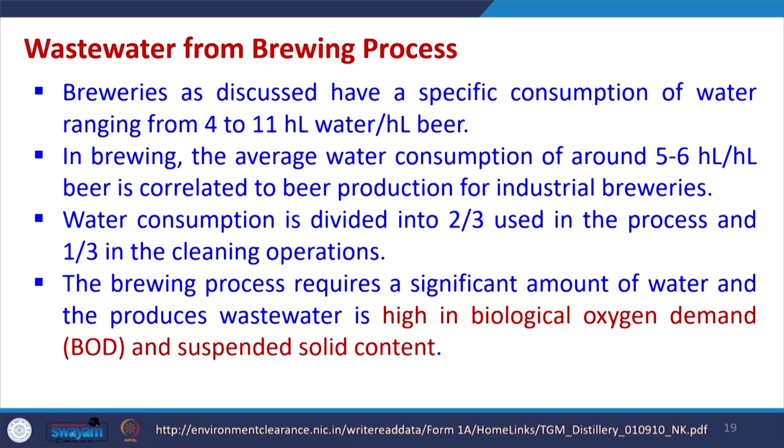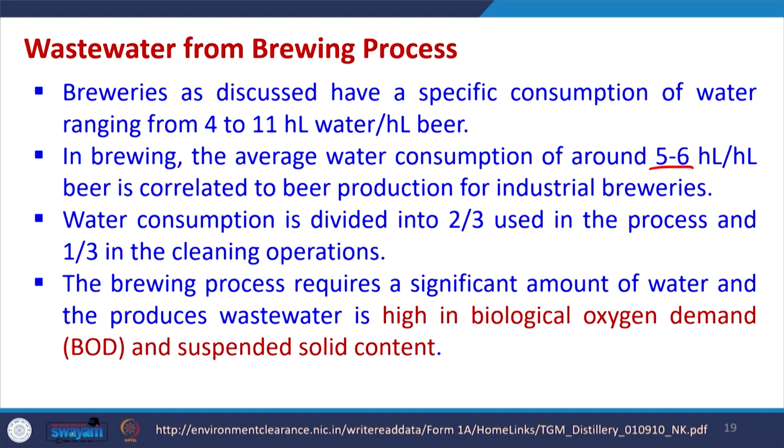Now, wastewater from the brewing process: what are the different wastewaters which are produced and what are their characteristics. So, brewing, as discussed, has a specific consumption of water ranging from 4 to 11 liter per liter of beer, and in brewing the average water consumption is around 5 to 6 liter per liter of beer and is correlated to beer production for industrial breweries.